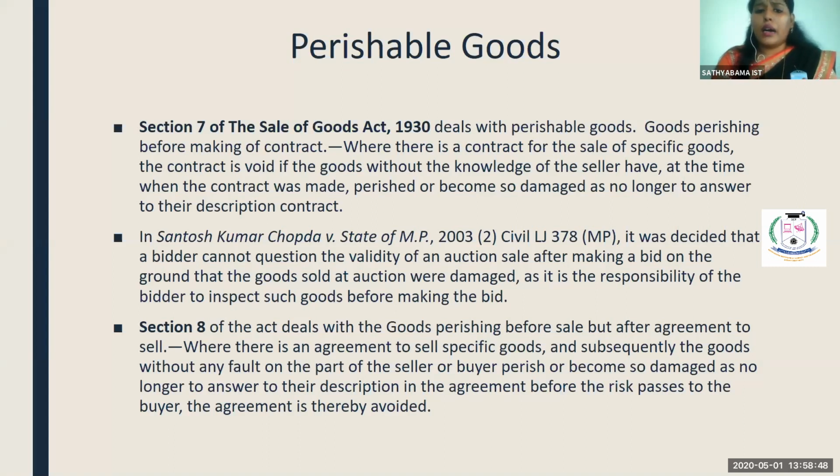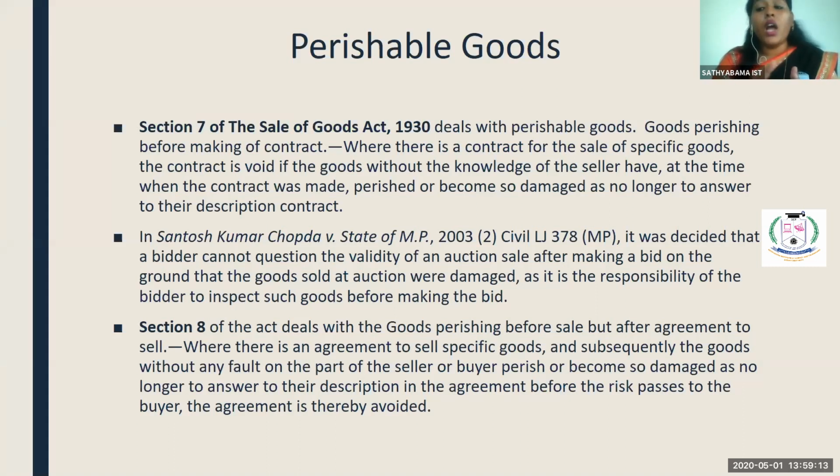So section 7 is very clear that when the intention is not to cheat the purchaser, when you are not aware that the goods are already damaged, the contract becomes void. Okay. So the contract is void if the goods are already perished.